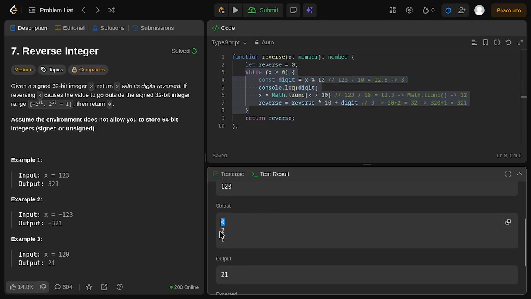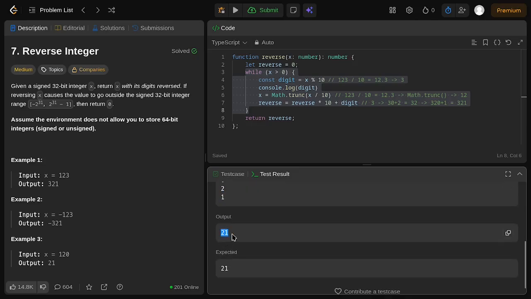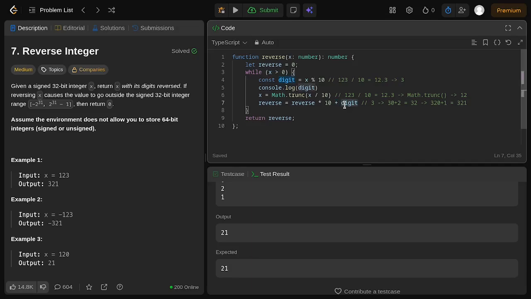The first one is 0, the second one is 2, and the last one is 1. And 0 is not being counted as output because of 0 as the digit right here. We have the first reverse as 0 on the first iteration, multiplied by 10 equals 0, plus the digit, which is 0, so we still have the reverse as 0. On the second iteration, we got 2, because 0 multiplied by 10 is 0, added by the digit, which is 2.